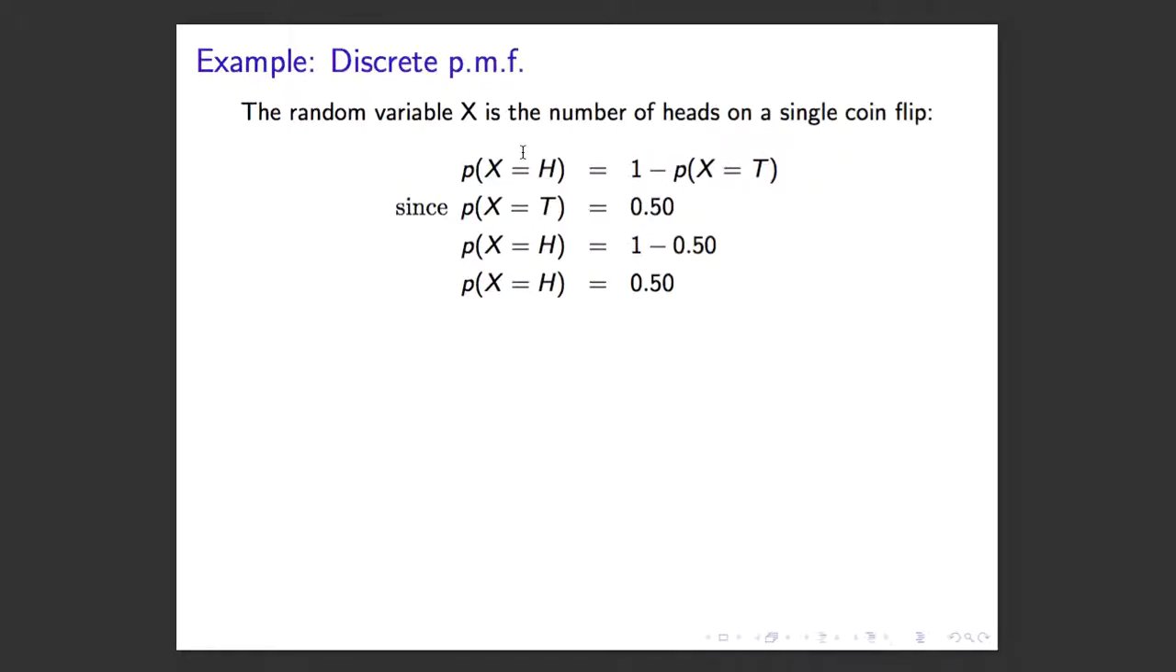So the random variable X is the number of heads on a coin flip. The probability of X equals heads equals 1 minus p times X equals T, which would be if it lands on tails, right? So we know the probability that X lands on tails is 0.5, and so we also know that the probability of X lands on heads is 1 minus 0.5, so we just place this 0.5 here, so we have 1 minus 0.5, and that tells us the probability of X equals heads is 0.5. It's a pretty simple example.